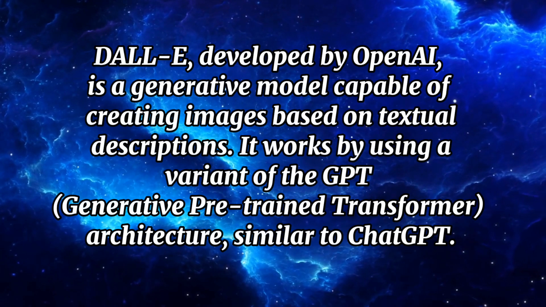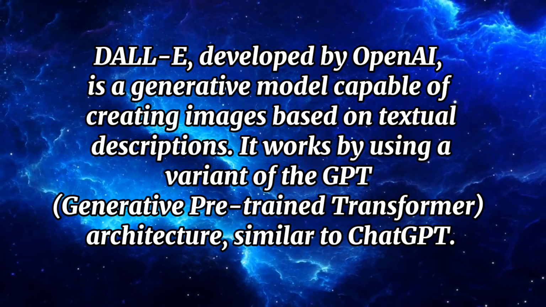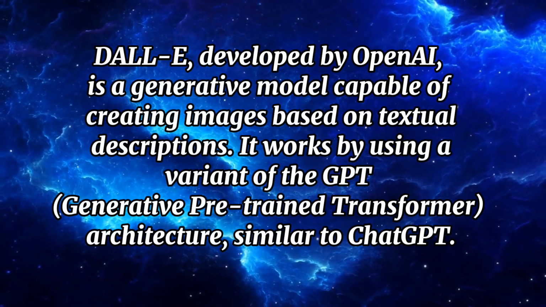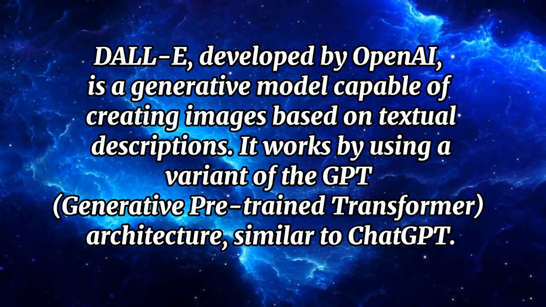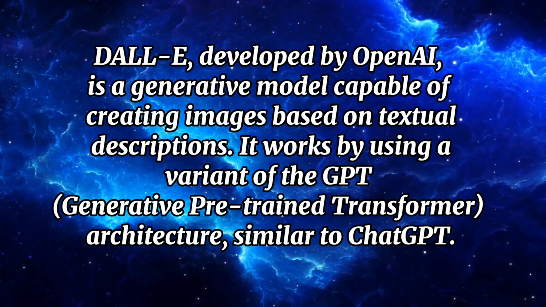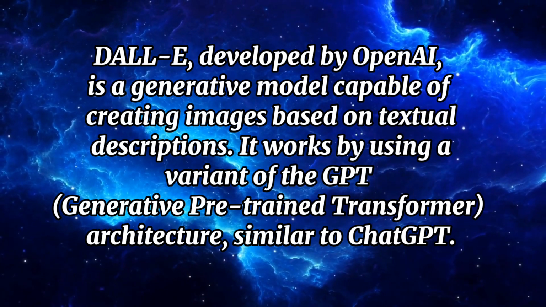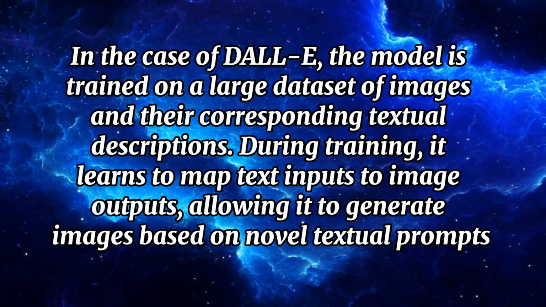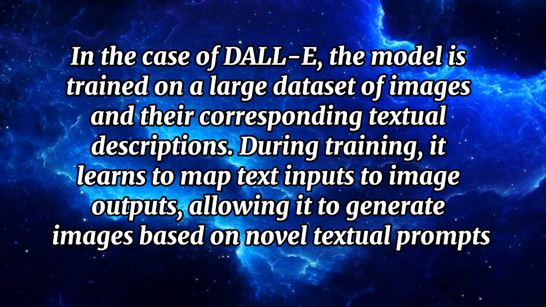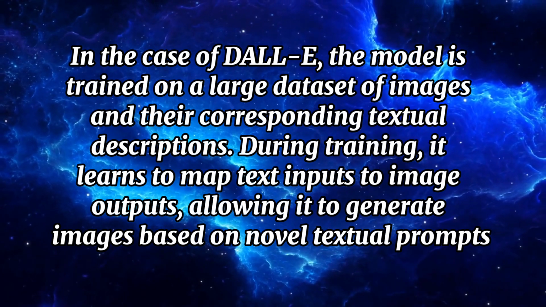DALL-E, developed by OpenAI, is a generative model capable of creating images based on textual descriptions. It works by using a generative pre-trained transformer architecture similar to ChatGPT. In the case of DALL-E, the model is trained on a large data set of images and their corresponding textual descriptions.